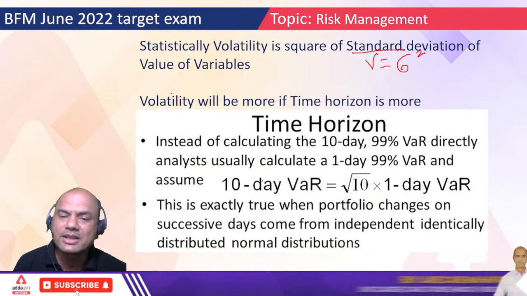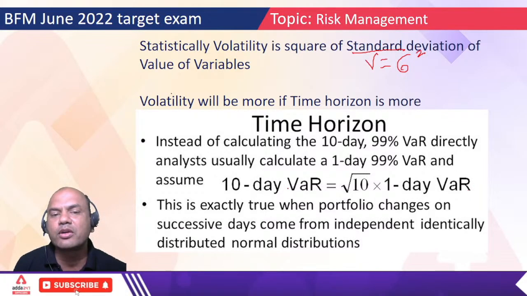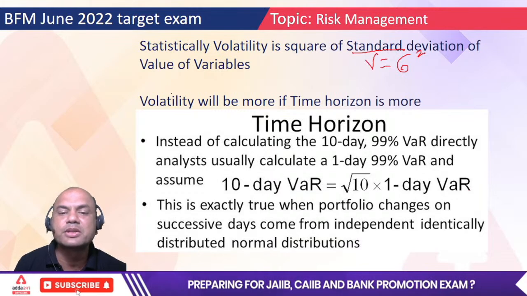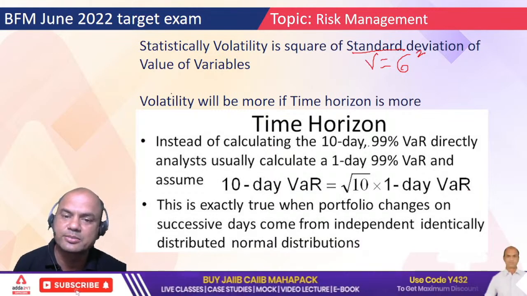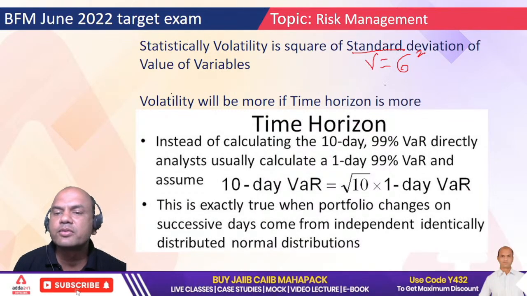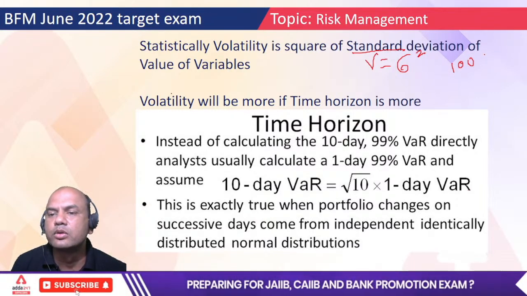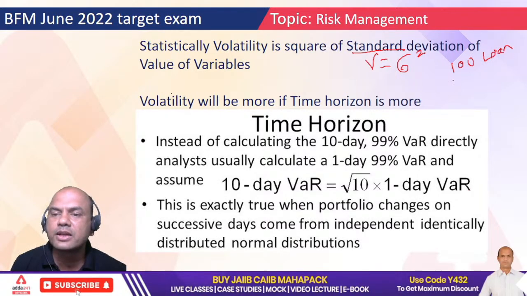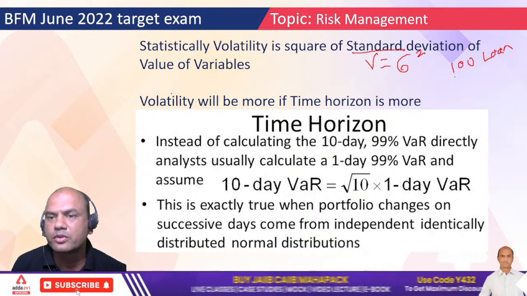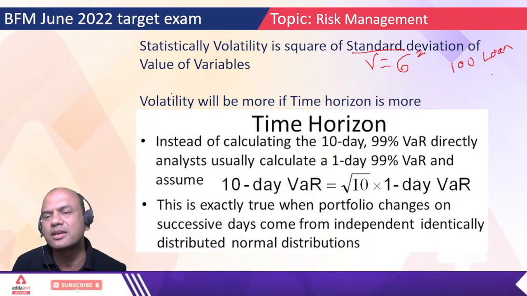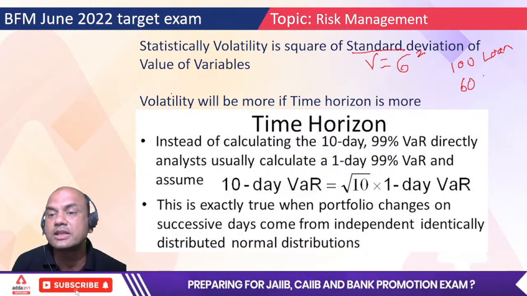Now what do you mean by this? VAR means what? Value at risk. Value at risk means what? Here it's very simple. I'll explain this term, value at risk. Suppose I give you a loan of, let's say, 100 rupees. This is a loan, okay? And I take collateral of, let's say, 60 rupees from you. Collateral means it can be any house, anything. I'll take collateral of 60 rupees, realizable value.